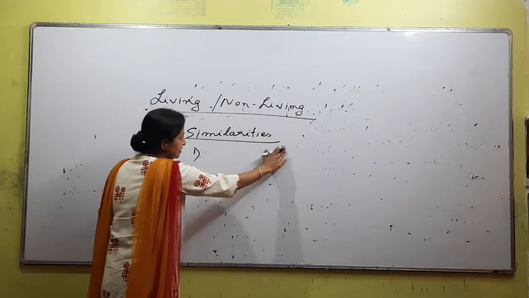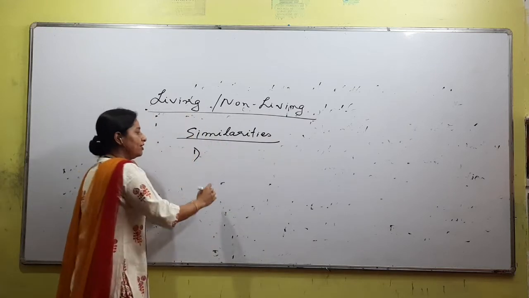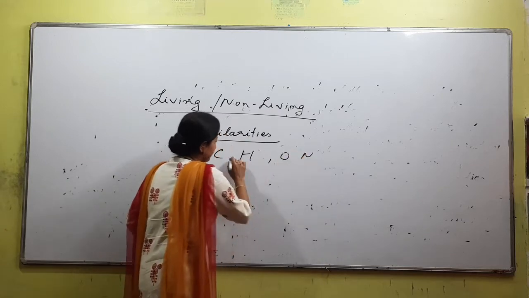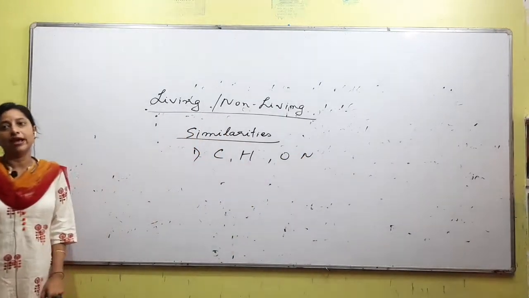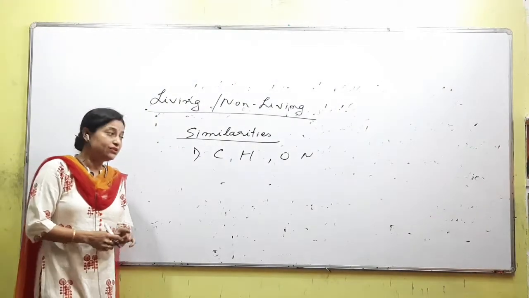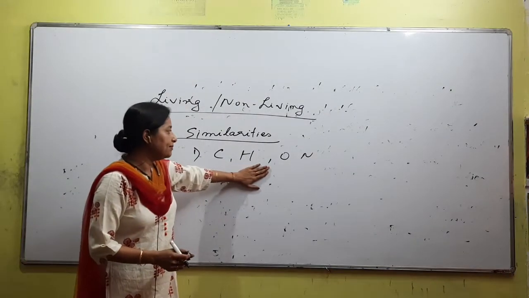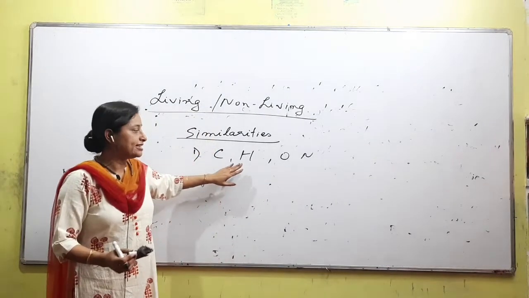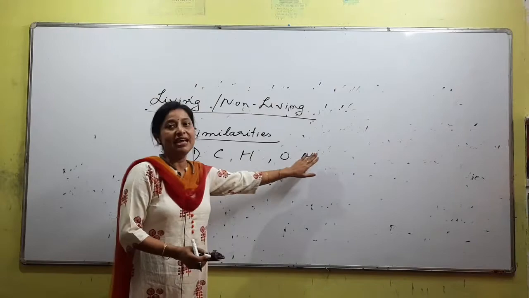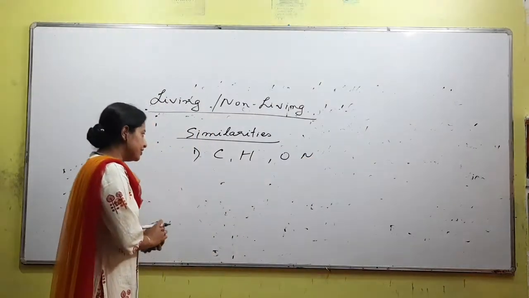So similarities: both living and non-living are made up of the basic elements like CHON. So living organisms or non-living substances, they are made up of some basic elements. And what are the basic elements we are talking about? Carbon, hydrogen, oxygen and nitrogen. So that is the first similarity.